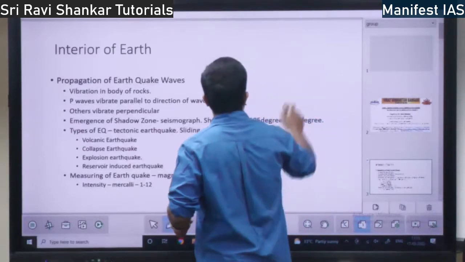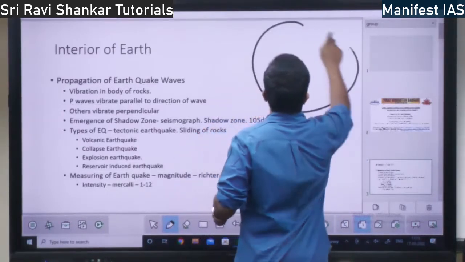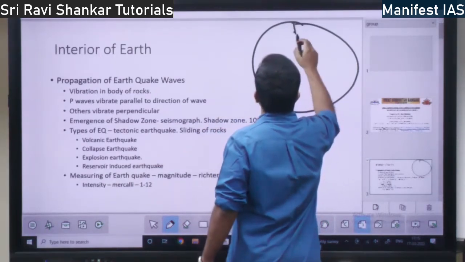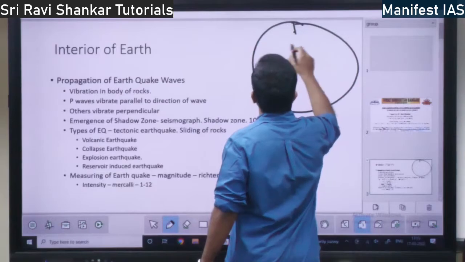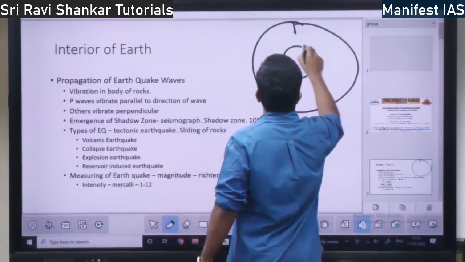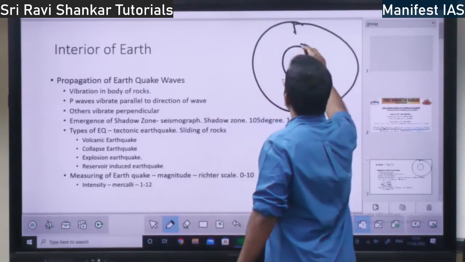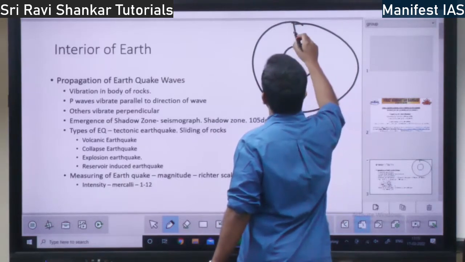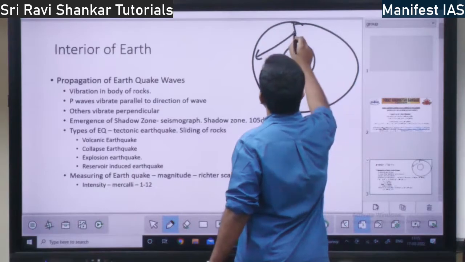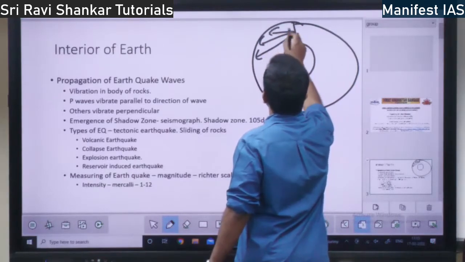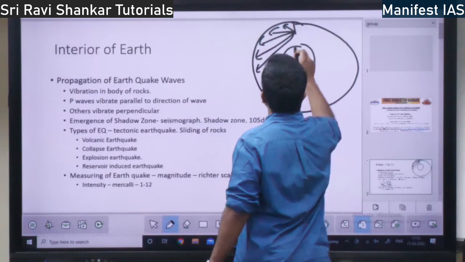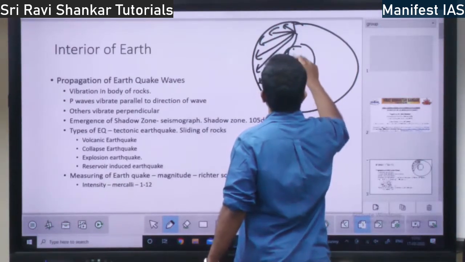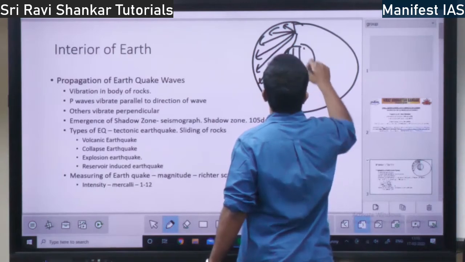See, let's say there is an earthquake here, right? So this is the epicenter, right? This is the core, right? From the focus of the earthquake, the P waves and S waves travel in all directions, and they travel through the core also, like this.